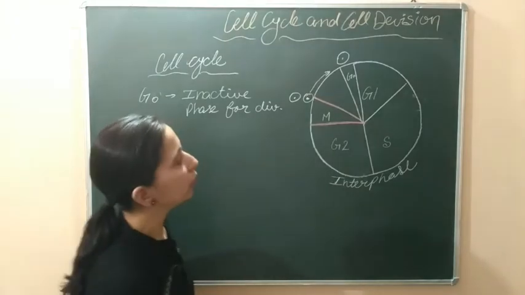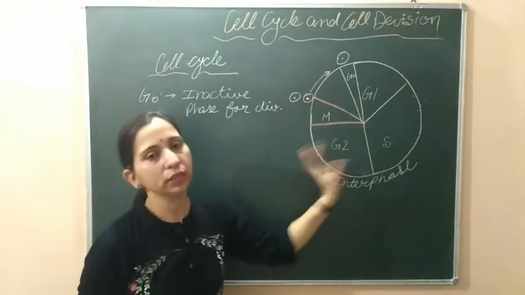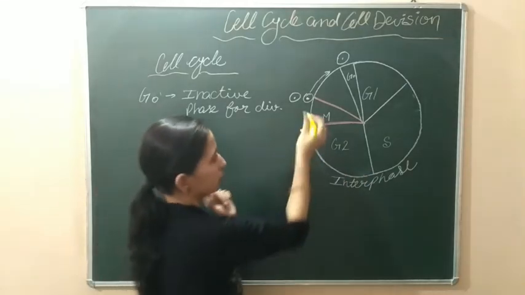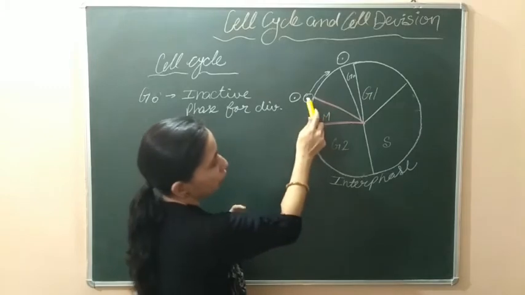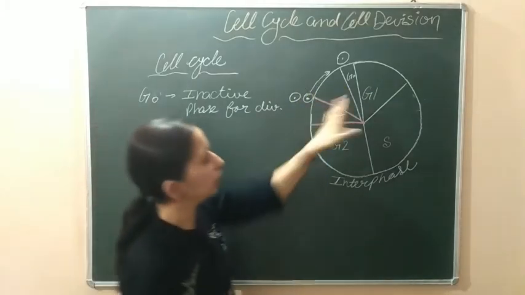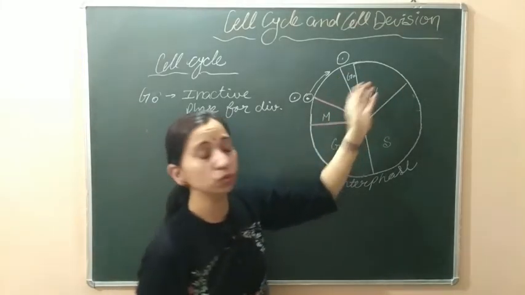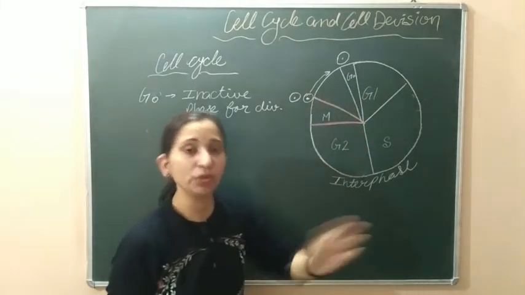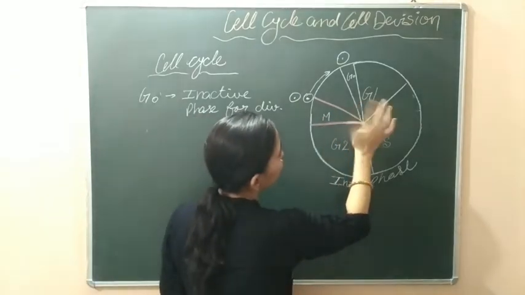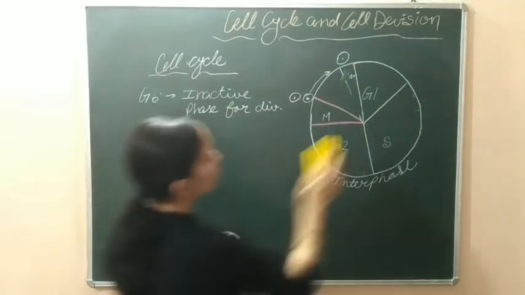So in this way we can explain G0, but if you represent the G0 phase in this way, it creates a little bit of confusion. What does it show? It shows that after the M phase the cell entered the G1 phase, increased its size, and then enters the G0 phase, and after G0 it will enter into the G1 phase again. It has come back to G1. So this creates a little confusion. To avoid this confusion, what can we do?